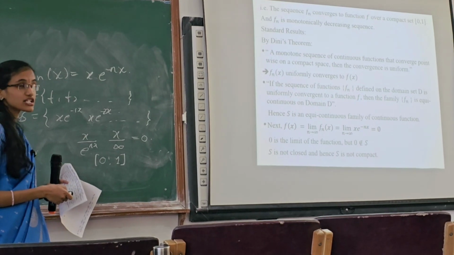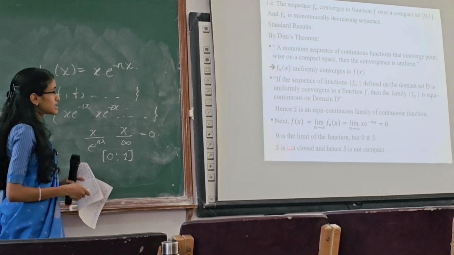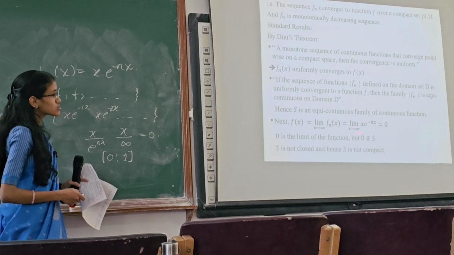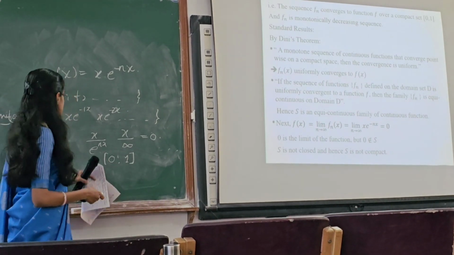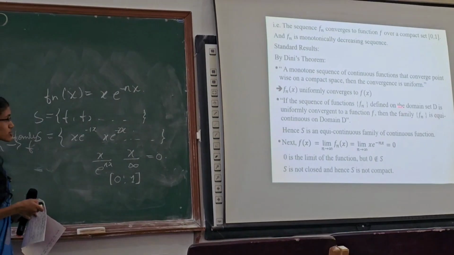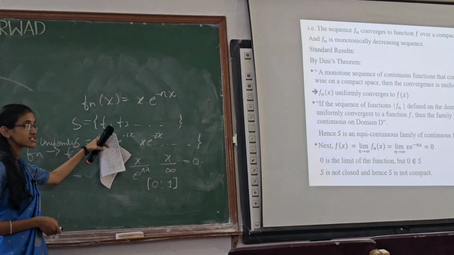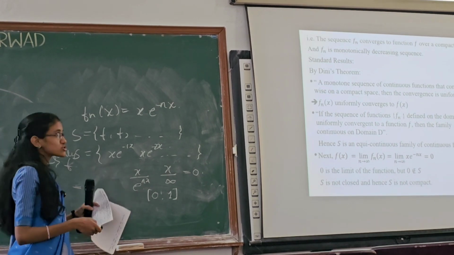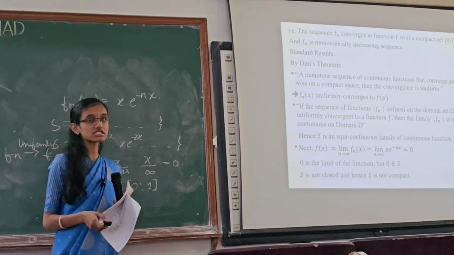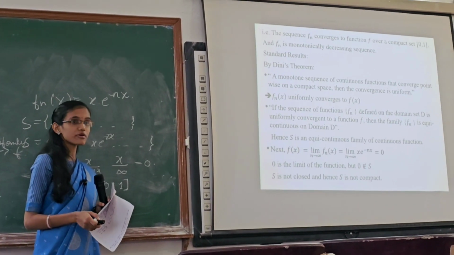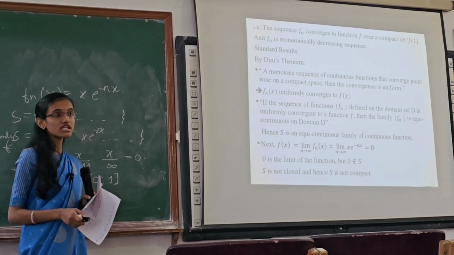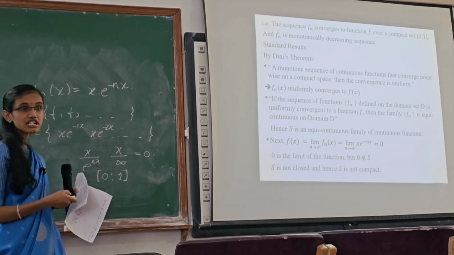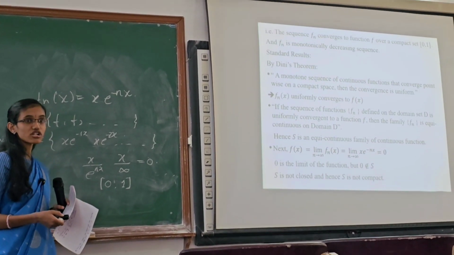Let's check the other options. The limit as n tends to infinity of fn of x, we have calculated this value, that is, the limit is 0. Does 0 belong to the set S? Here I have written the set S. No. So we know the definition of a closed set: a set is closed if and only if it contains all its limit points. 0 is a limit point, and it is not contained in the set S, hence the set S is not closed.